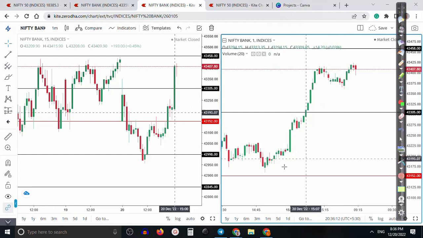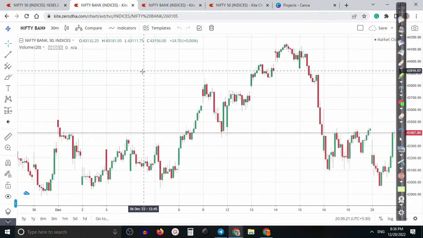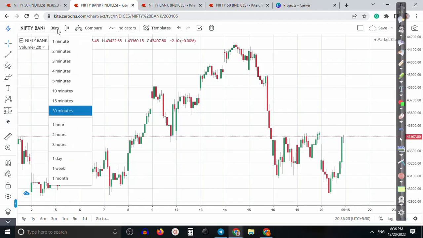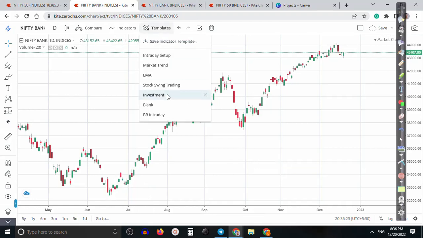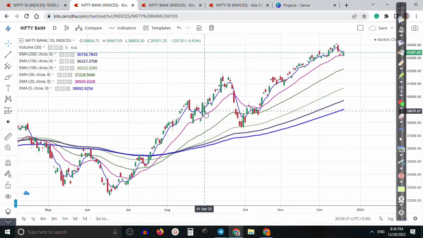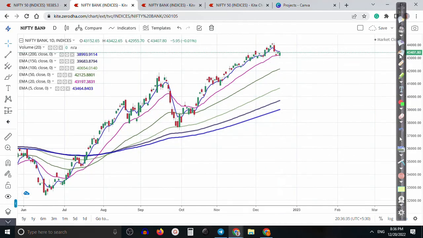Okay, let me explain what exactly we are going to do tomorrow, in which direction we are going to take a position. Let me show you the daily time frame, and let me use my market trend. According to my market trend, it's a clear uptrend and it gave a little bit of a pullback.